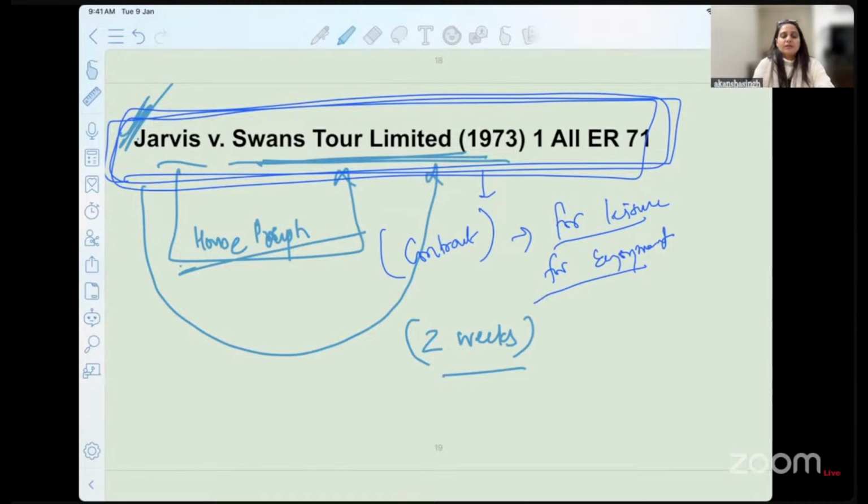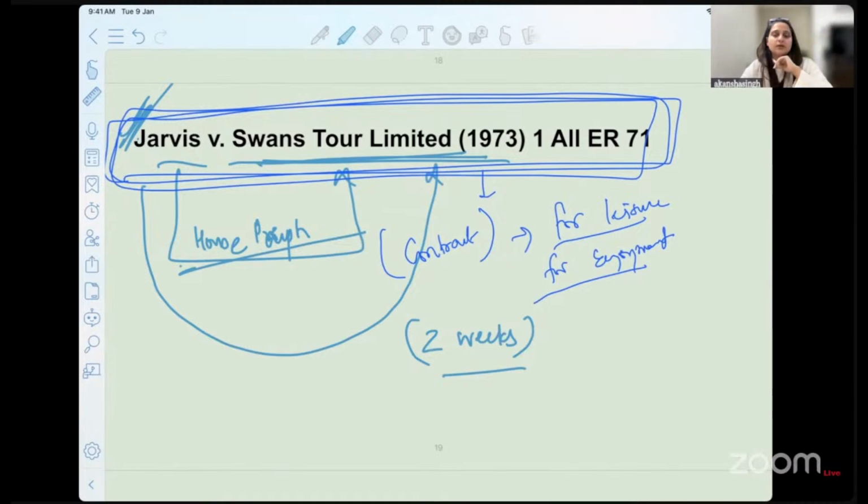Now when he actually goes, he finds out that there was nothing of that sort. Whatever was promised was frivolous. First, my question is not primarily related to the concept that we are studying right now. What do you think can be the remedy if something of this sort happens? You find an advertisement promising you a lot of things which do not come true later. Do you have anything in the Indian jurisdiction which can grant you any remedy? If you can think of any other statute, or any provision from the Indian Contract Act, please write your answer in the chat box.